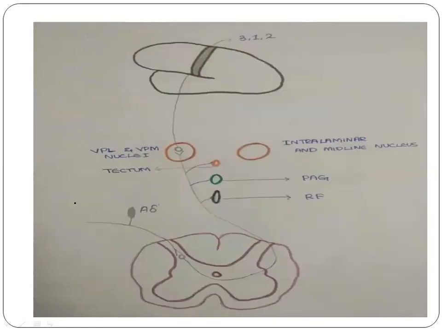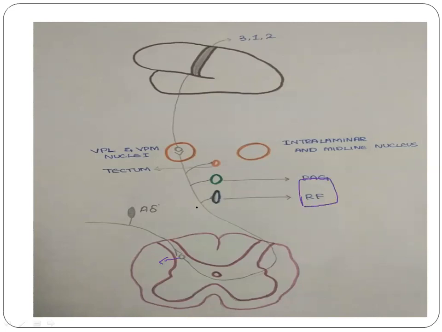Summarizing the fast pain pathway, the fast pain arising from the nociceptors is carried by the myelinated A delta fibers, and it projects into the lamina marginalis. From the lamina marginalis, the second order neurons arise and cross to the opposite side of the spinal cord through the anterior commissure, and are projected into the neospinothalamic tract. Out of the fibers entering the neospinothalamic tract, few terminate in the reticular formation of the brainstem,